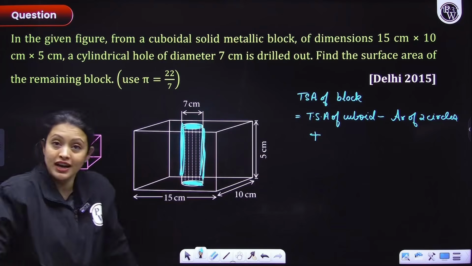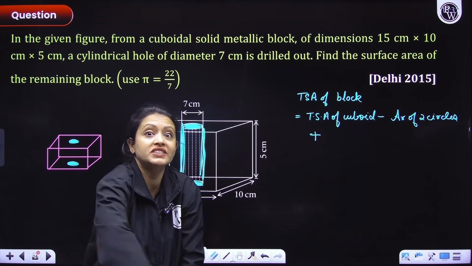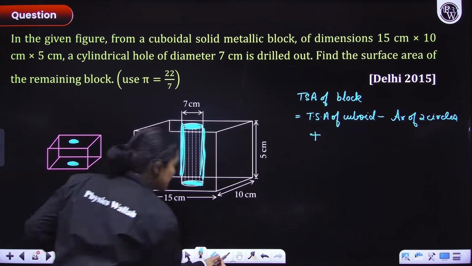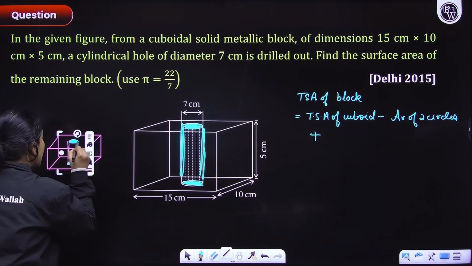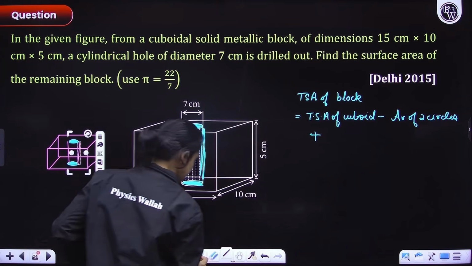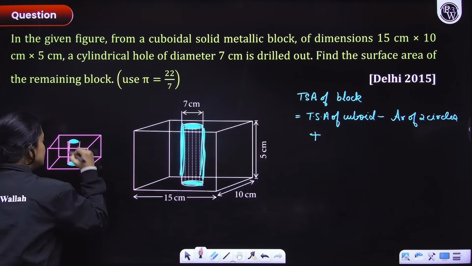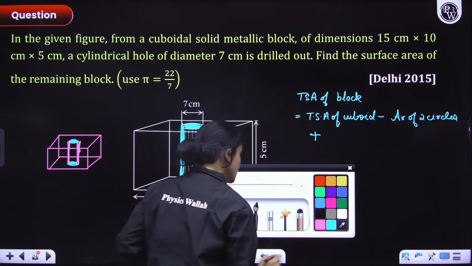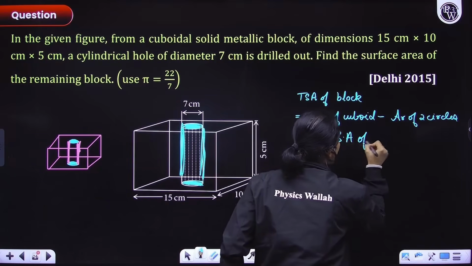Earlier there was solid, there was nothing there, right? But now there's a surface there, there's a curved surface there, right? So you will be adding the curved surface area. You would be adding this curved surface area, right? So what you'll do, you will write here plus CSA, curved surface area of cylinder.